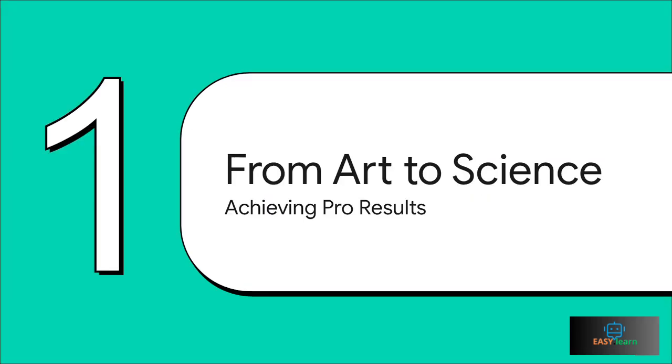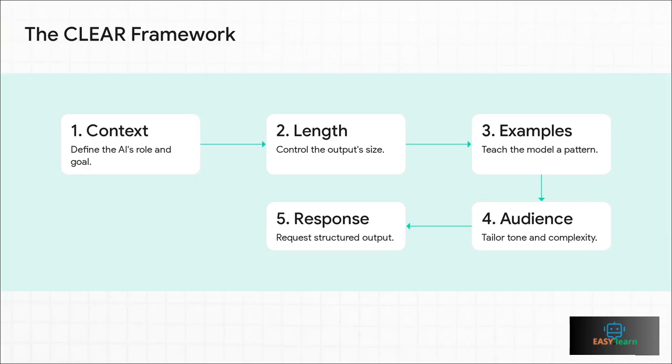All right, let's kick things off with the big idea here. We're talking about moving beyond just having a simple chat with an AI. We want to get professional-grade results that you can count on time and time again. So here it is, the whole framework at a glance. Context, length, examples, audience, and response format. Think of these as a series of decisions you make, each one building on the last to create a really powerful, effective prompt. Let's start with the absolute foundation, context.